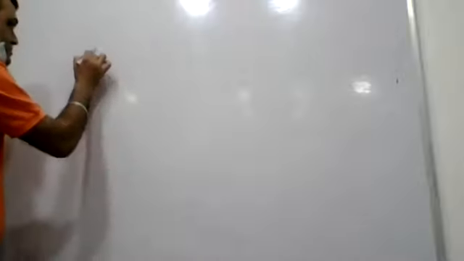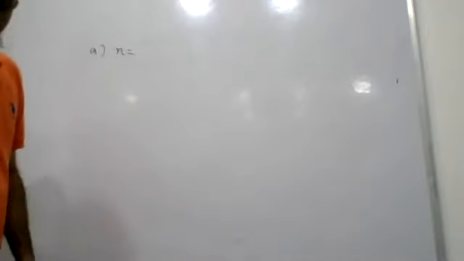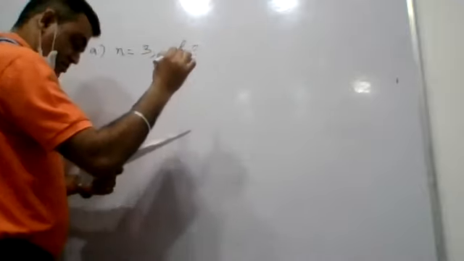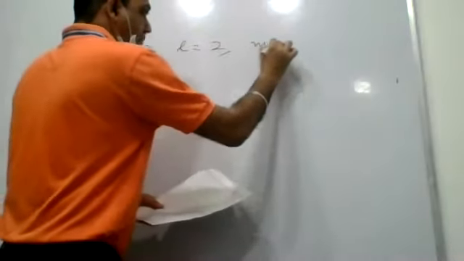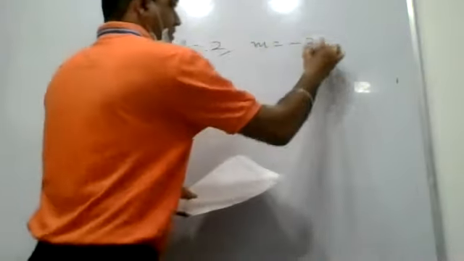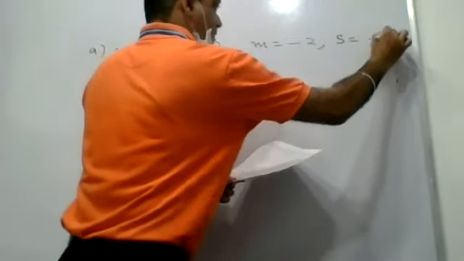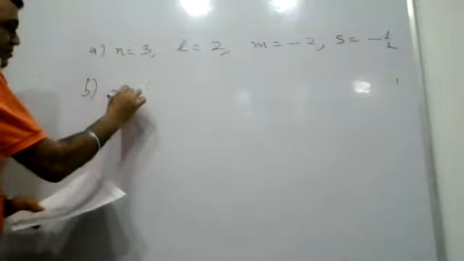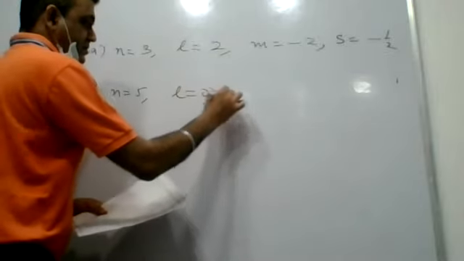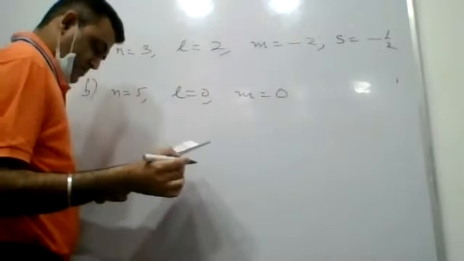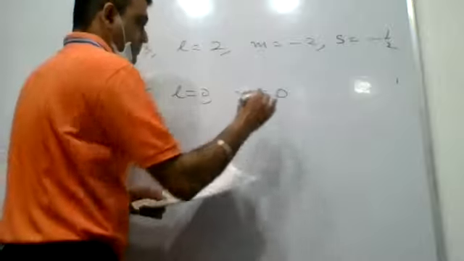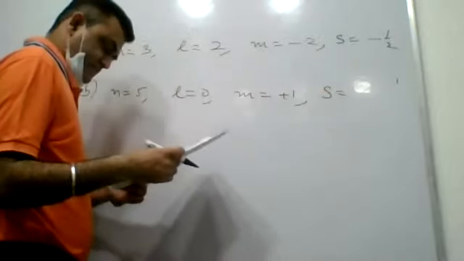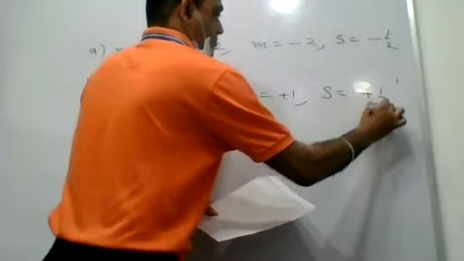So the first option is n equals 3, l equals 2, m equals -2, and s equals -half. B part: n equals 5, l equals 0, m equals +1, and s equals plus half.